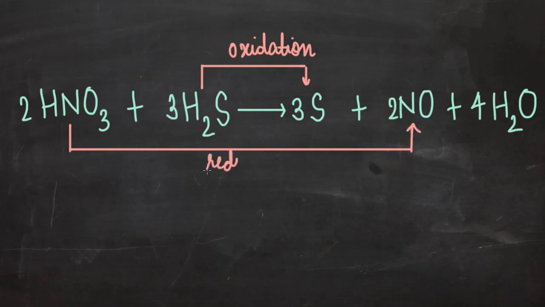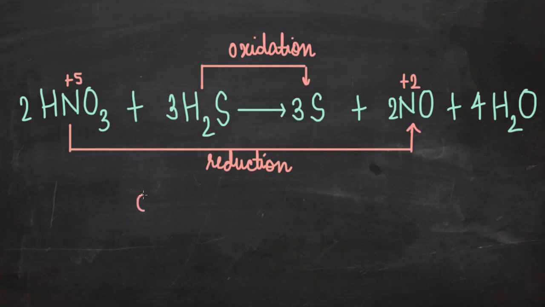Nitric acid is being reduced. Why? How can we say that? Because oxidation and reduction always happen in pairs. So if H2S is getting oxidized, that means that the other substance is going to get reduced. We can also see this by the charges on these, or writing the oxidation number. Here nitrogen is in +5 oxidation state, and here it is in +2 oxidation state. So oxidation number is decreasing. That means it is reduction. We'll learn more about oxidation numbers in the upcoming videos.